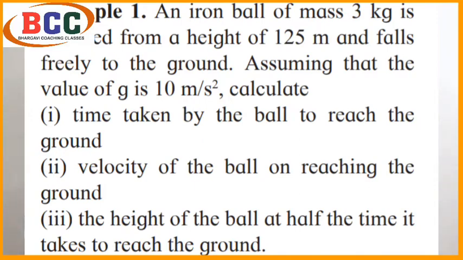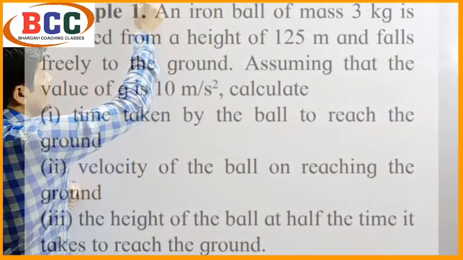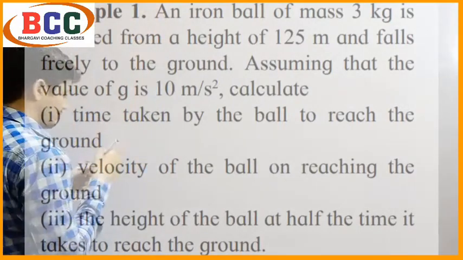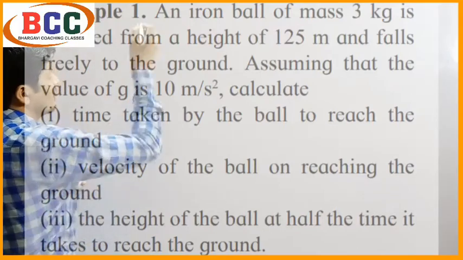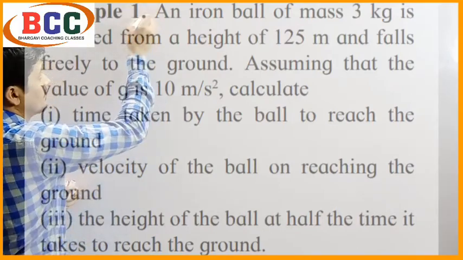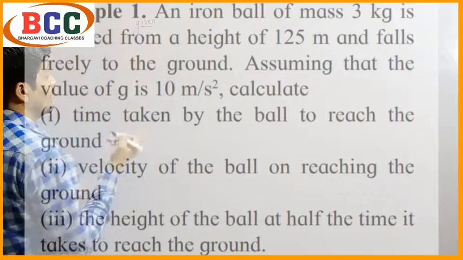So we have to solve the problem. The problem says the mass of the object is 3 kg. We have to write given first. So what is given?